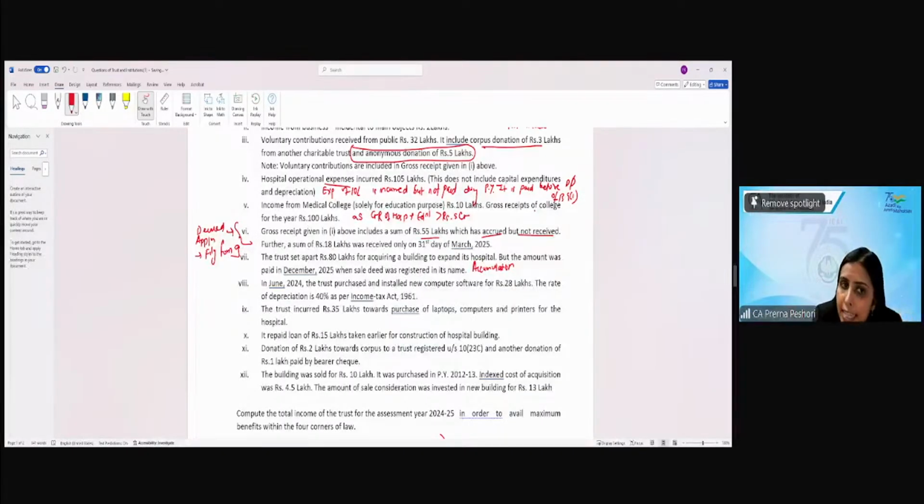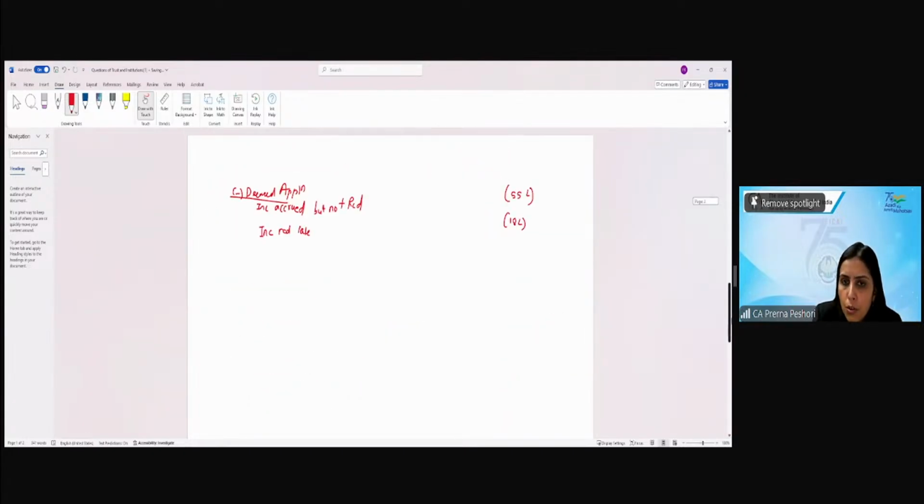The CBDT has again extended that up till the date of return of income. So if that be the case, this will be considered as the deemed application. So this is again my deemed application if the amount is set apart for the specified purpose and Form 10 is filed before the due date of return of income and the return of income is also filed, then this will be considered as the deemed application.